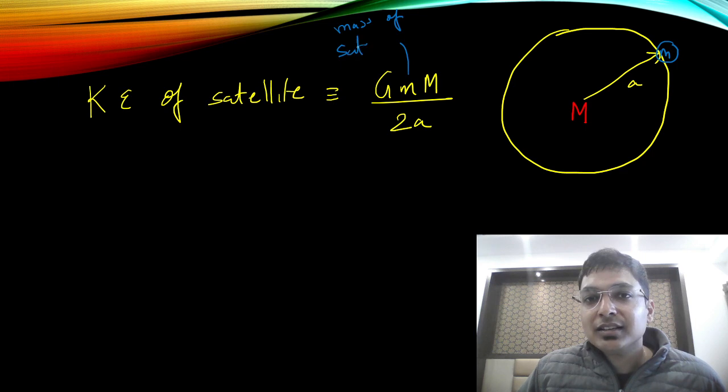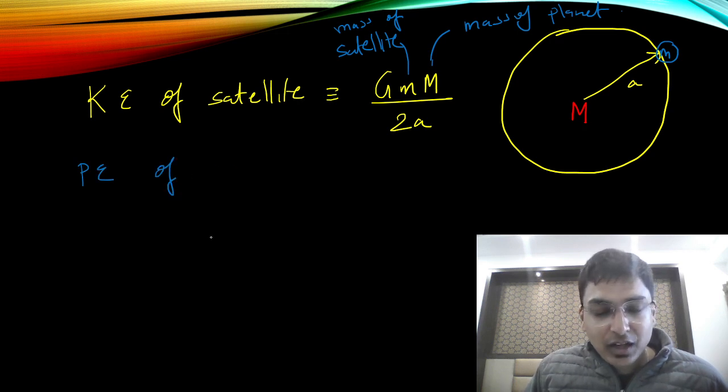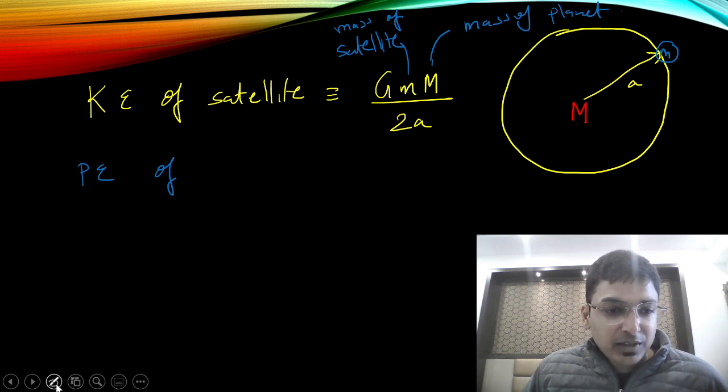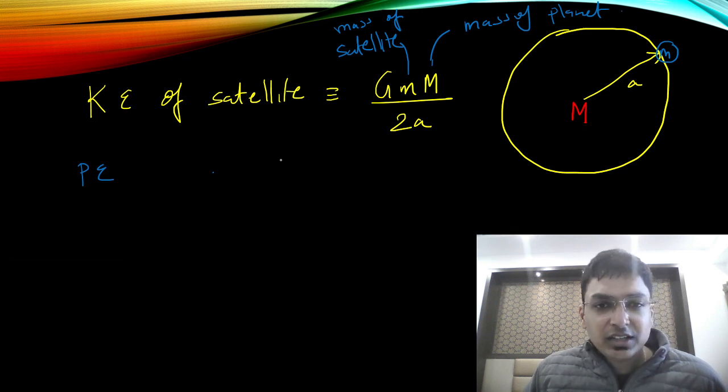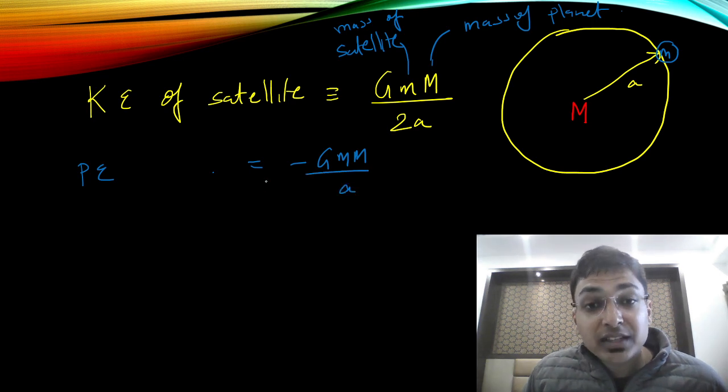All right, satellite, and this is the mass of the planet. So it is GMm upon 2a. What is the potential energy of the satellite? Very simple. Potential energy of the system will be how much? It will be minus GMm upon a. Okay, remember this.